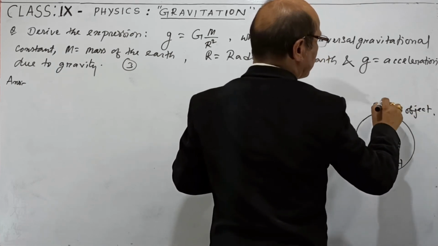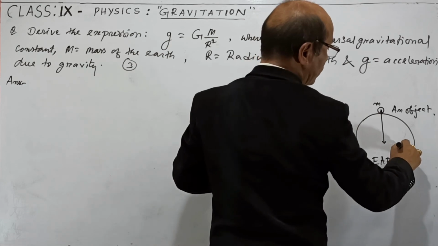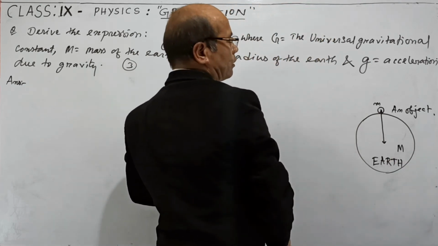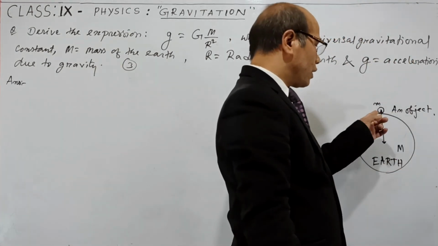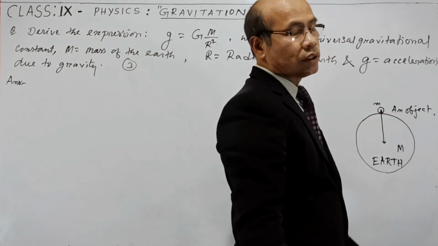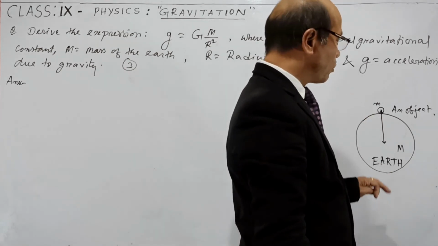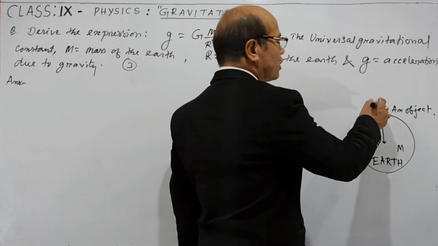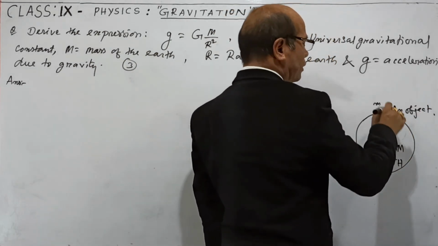Let us call the mass of this small object small m and the mass of the earth capital M, like this. And when you compare the size of this small object with the size of the earth, it is so small that it cannot compare with it. So the distance between their centers, approximately, you can take radius of the earth. R is the radius of the earth.